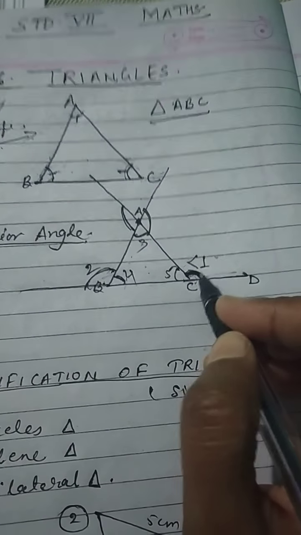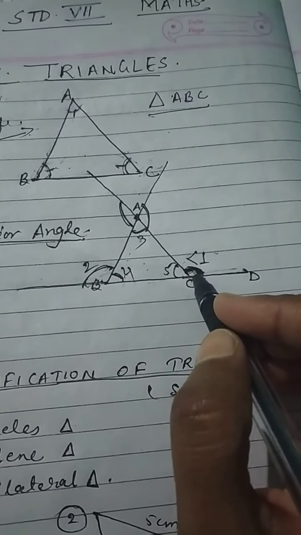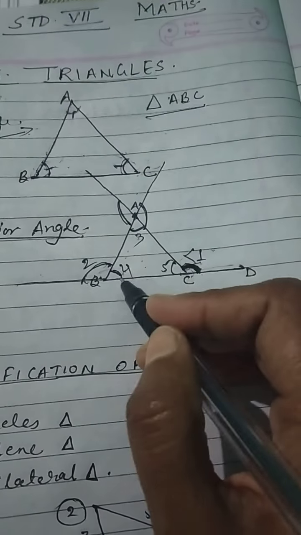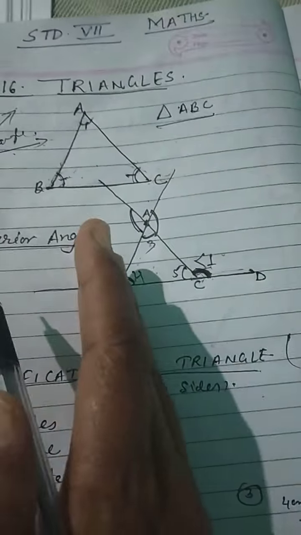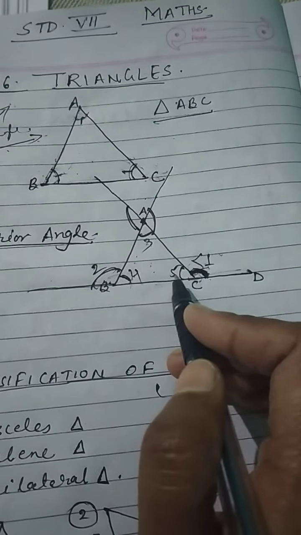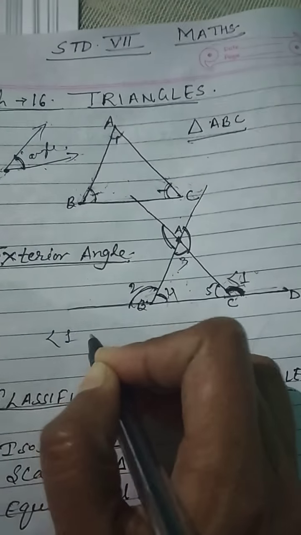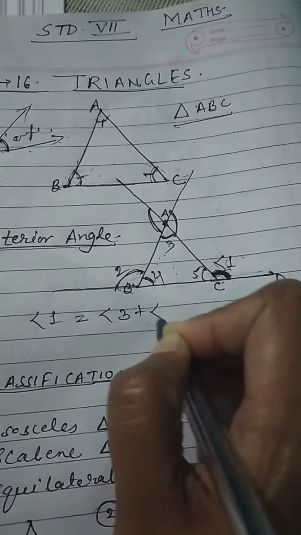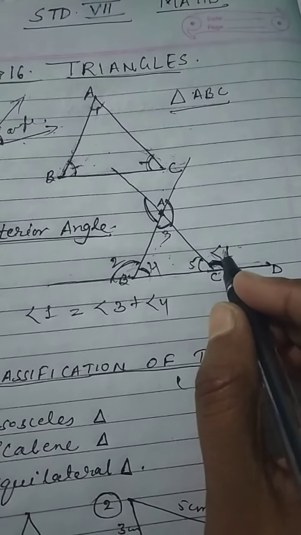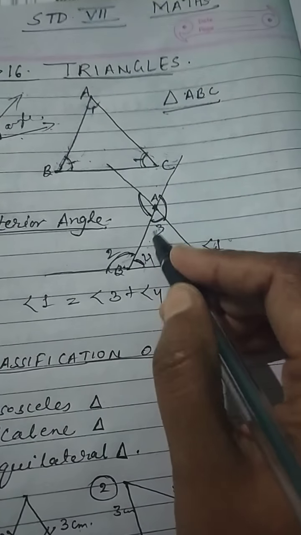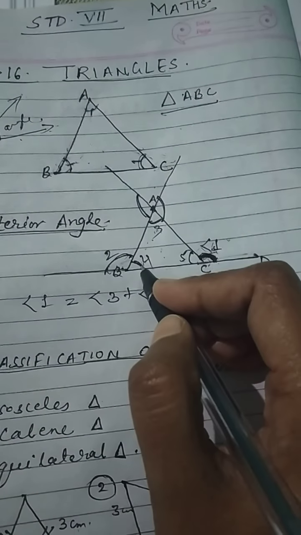Suppose this is an exterior angle, what are the two opposite angles for this exterior angle? Angle 3 and 4, because they are just opposite to it, not beside it. Opposite means angle 1 is equal to angle 3 plus angle 4, because the exterior angle is equal to the sum of the two opposite interior angles.